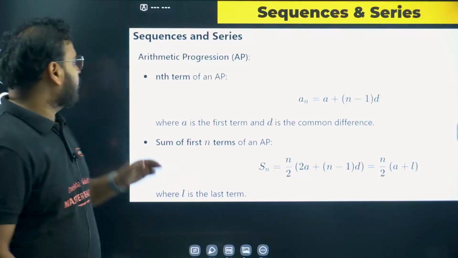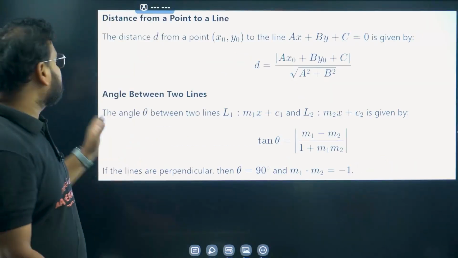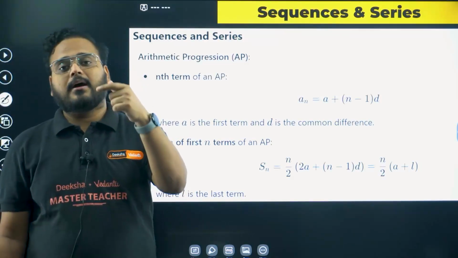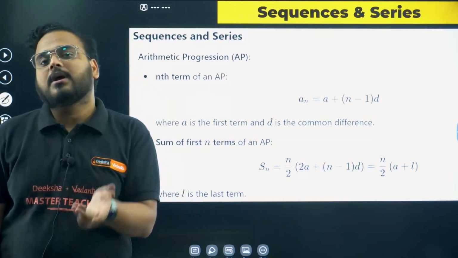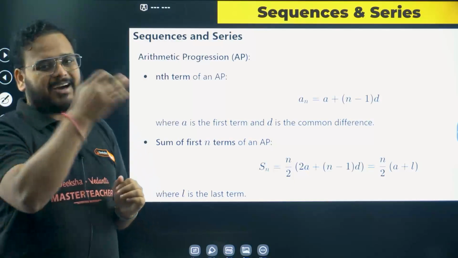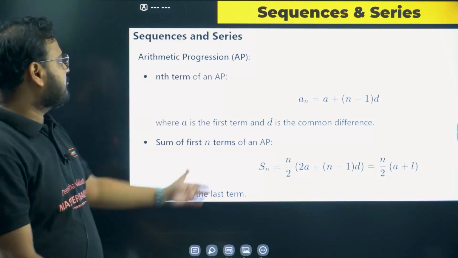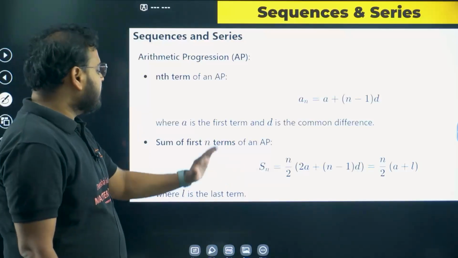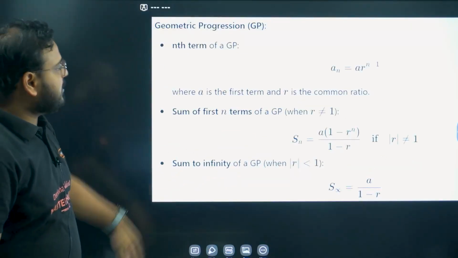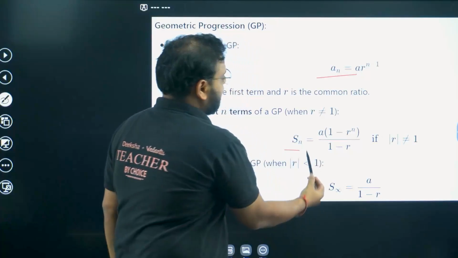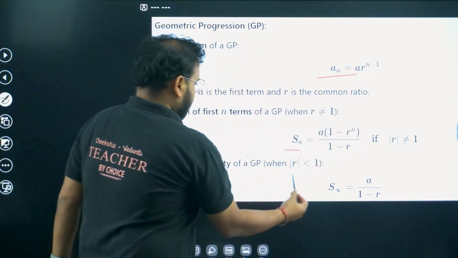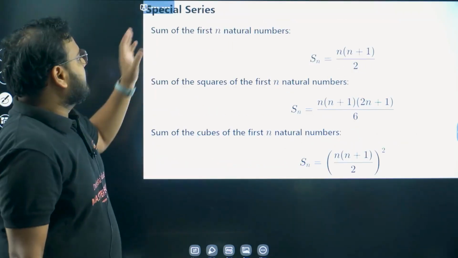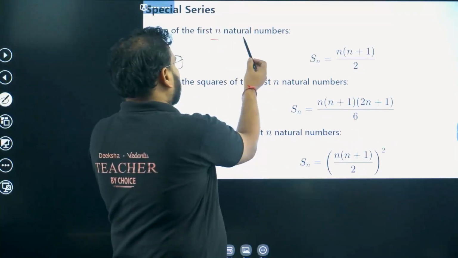Now we are moving on to sequences and series. As I said, please remember the formulas for the length of the foot of the perpendicular, the coordinates of the foot of the perpendicular, and also your mirror image of the point across a line. Sequence and series, starting from AP, we have the general term formula and sum of n terms formula. I think you all know that, but still I've listed the formulas over here as well. GP: general term, sum of n terms, both the cases, and the sum of an infinite number of terms as well.